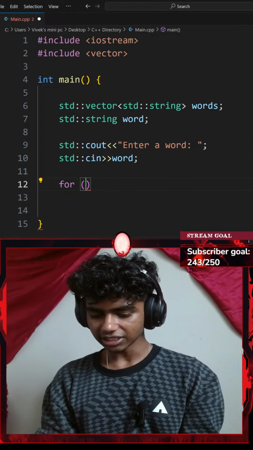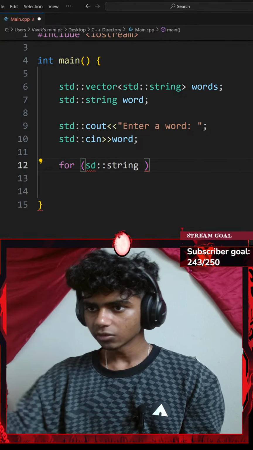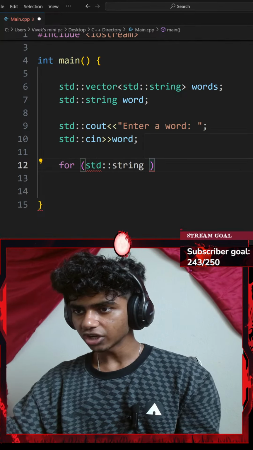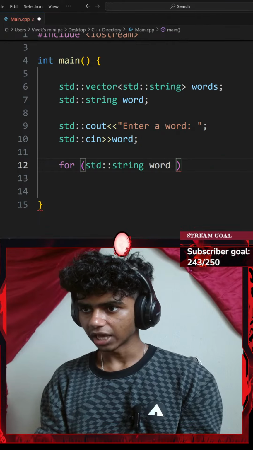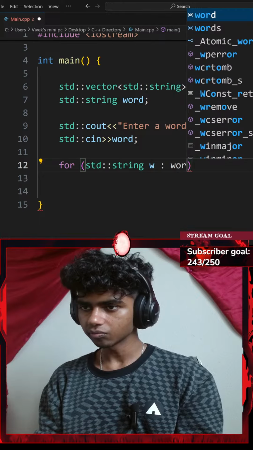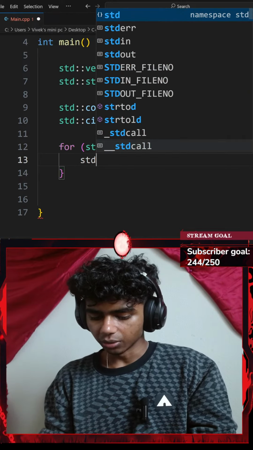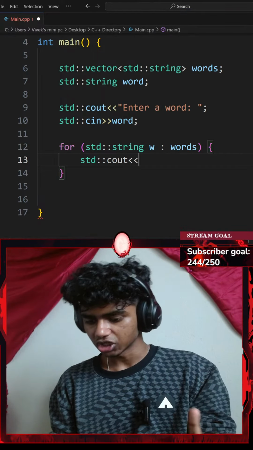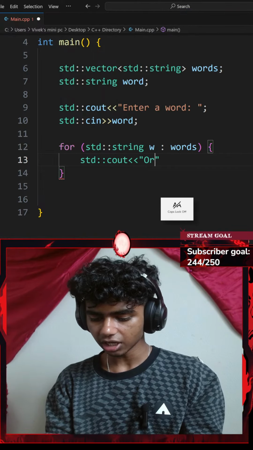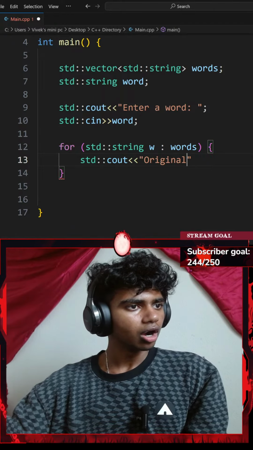Okay, so I'll go with, for every standard string of word in my words vector, I'll go with a standard console output with an insertion operator. This is going to be saying something like original order.